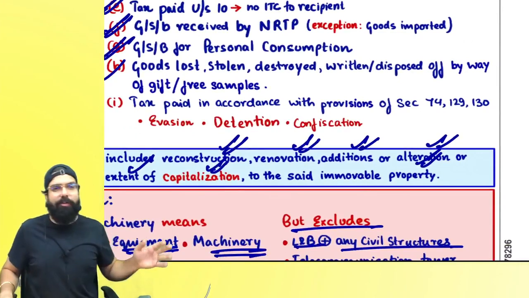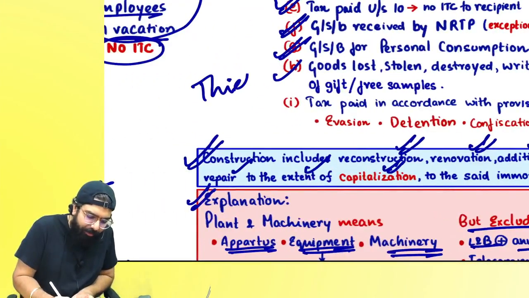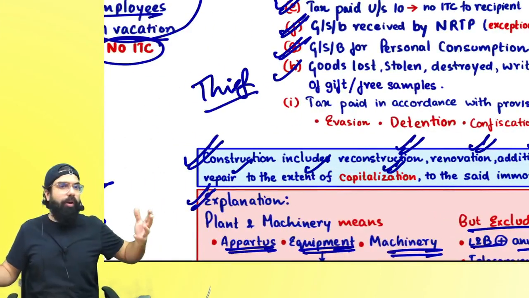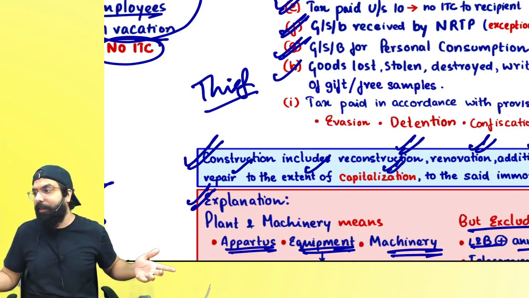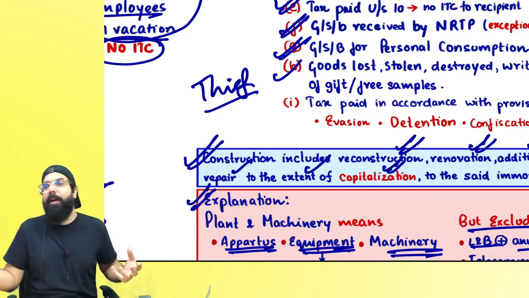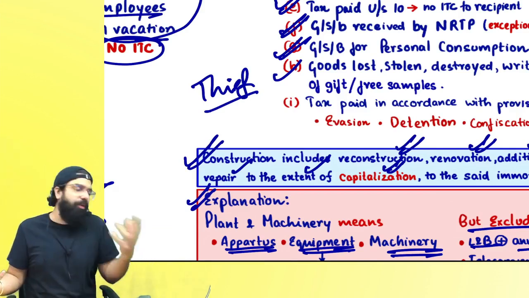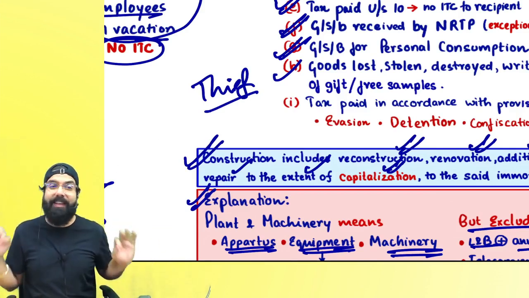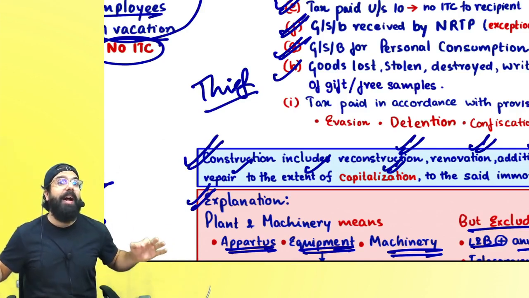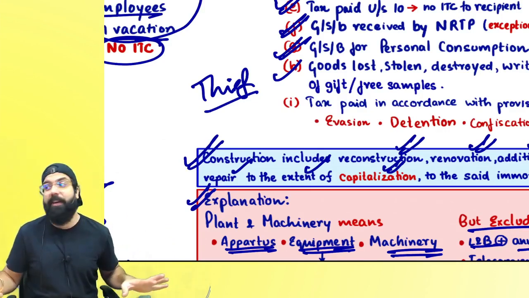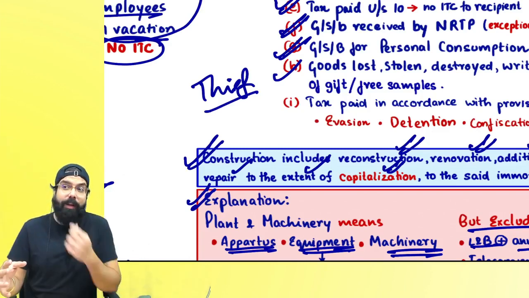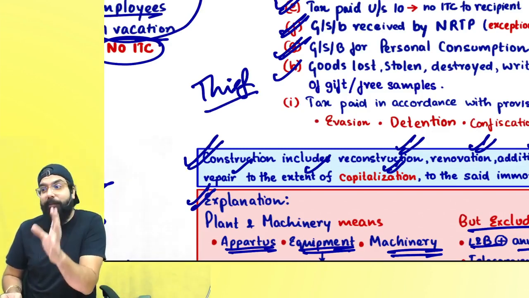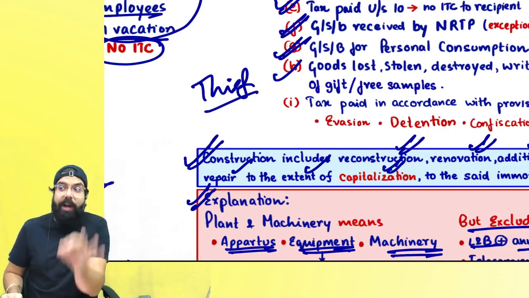Goods lost, thief cases, thief. Goods lost, ITC lost. Goods stolen, ITC stolen. Goods destroyed, ITC destroyed. Goods eaten by rat, ITC eaten by rat. Goods given as free sample, ITC given as free sample. Goods gifted, ITC gifted. Section number 17(5)(h). In the exam, write the subsection also. 17(5)(h). Remember, this is the only one thing which I am telling you to remember. 17(5) is block credit. 17(5)(h).